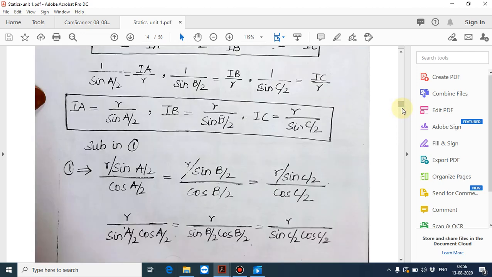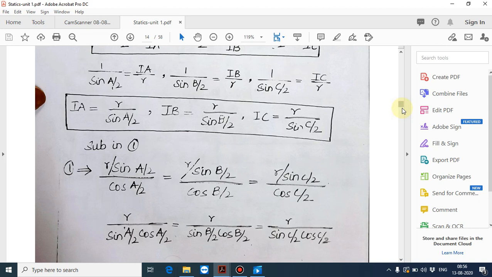So 1 divided by sin A by 2 is equal to IA divided by R, 1 by sin B by 2 is equal to IB divided by R, and 1 by sin C by 2 is equal to IC divided by R. We are finding the values for IA, IB and IC. So IA is equal to R by sin A by 2, IB is equal to R by sin B by 2, and IC is equal to R by sin C by 2.